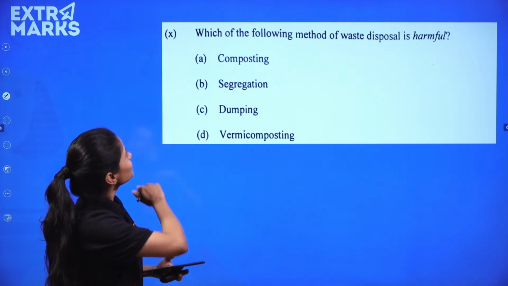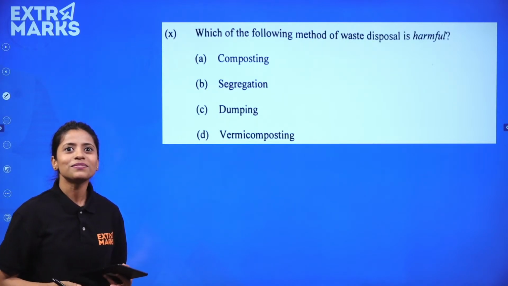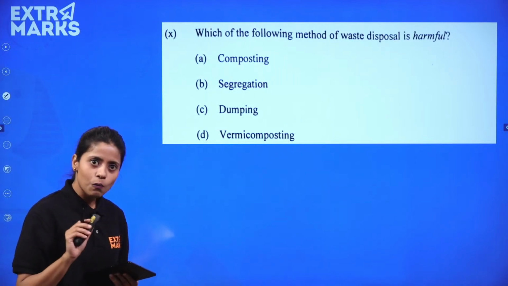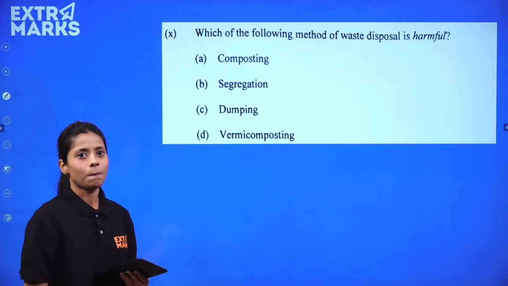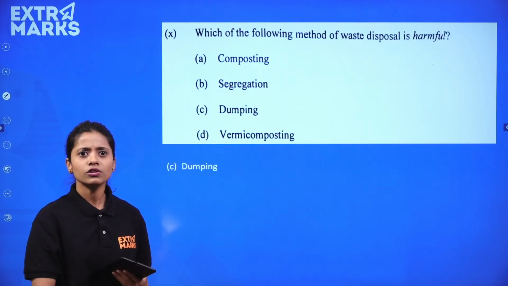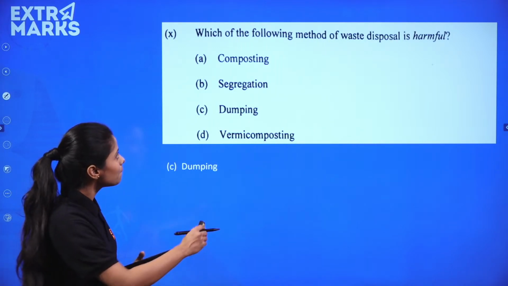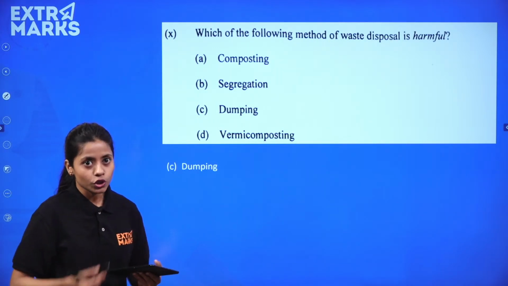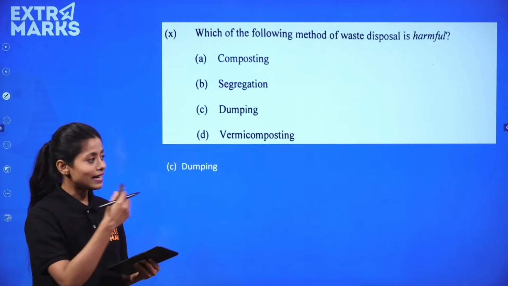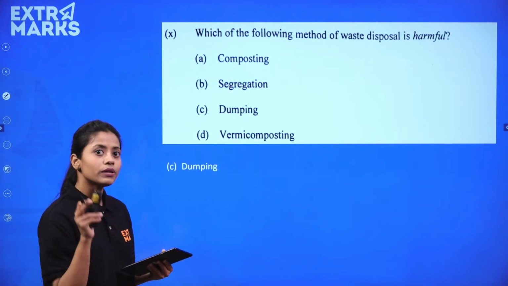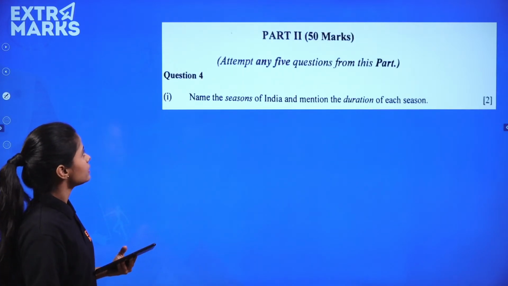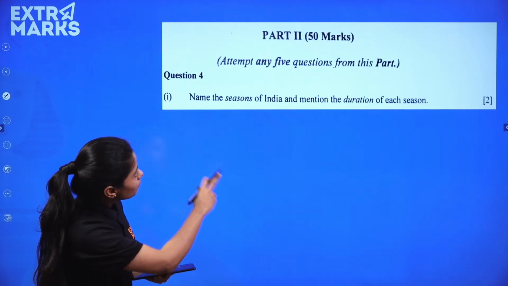Anyway, coming back to the question, which of the following methods of waste disposal is harmful? If you would have gone through the waste management chapter, learning about reduce, reuse and recycle, it would have been very easy to understand that dumping is very harmful. Open dumping is there, and even in the coming question paper analysis that I will be doing, you will figure out that you have questions from open dumping also. Advantages and disadvantages of it. Very easy, right?